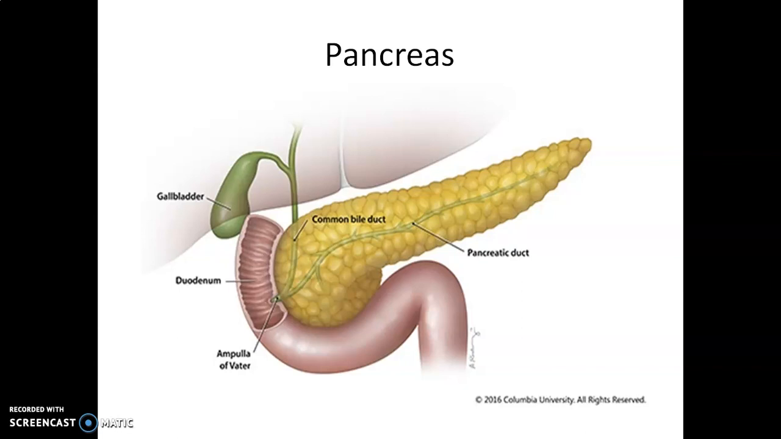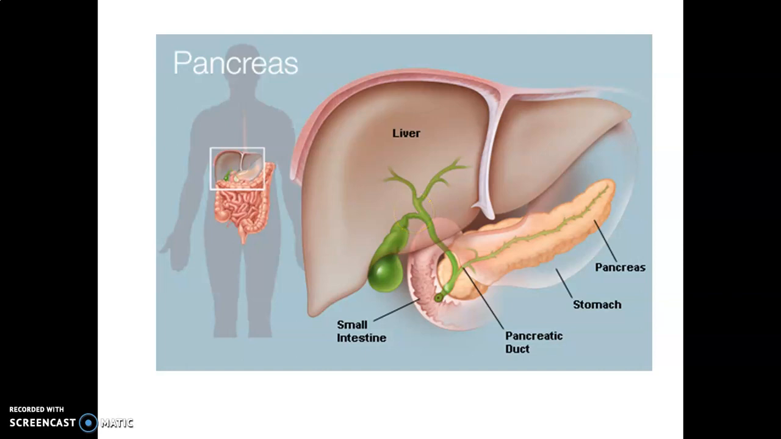There are about 1 to 2 million islets of Langerhans, and in a normal human pancreas they represent only 1 to 2% of the pancreatic tissue. The two main types of cells in the islets of Langerhans are alpha cells and beta cells. Alpha cells secrete glucagon while beta cells secrete insulin.